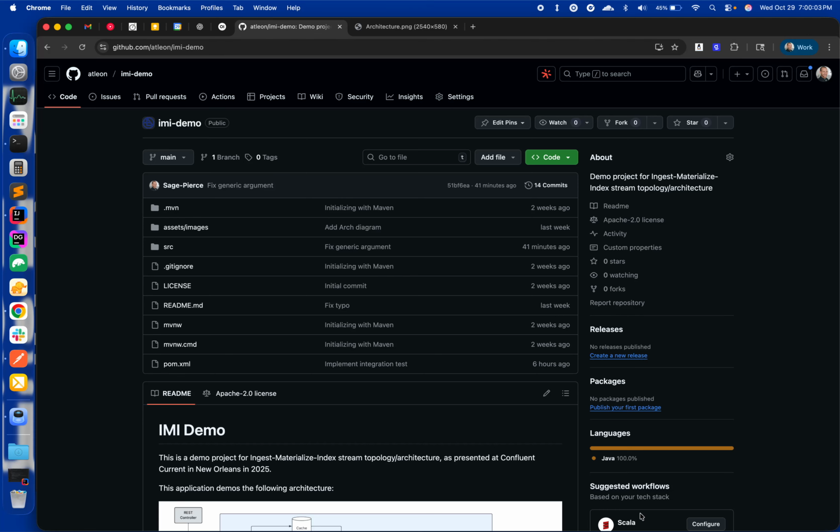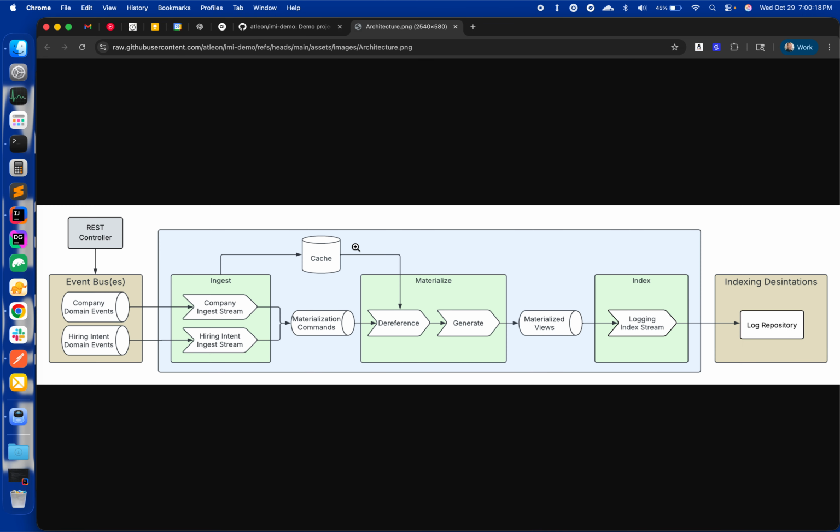In this demo video, we'll be covering some of the behavior and code regarding Ingest-Materialize-Index architecture exemplified by the project available at atleon.io/IMI-demo. This architecture diagram illustrates the wiring of the demo that we'll be showing off today.